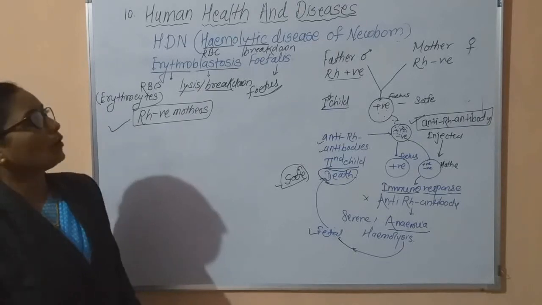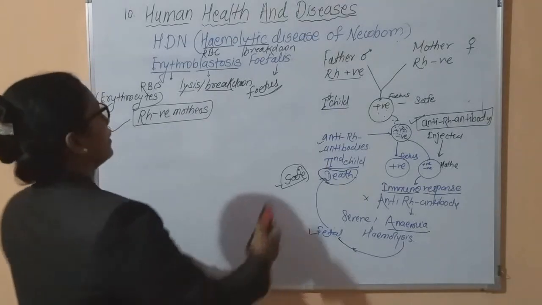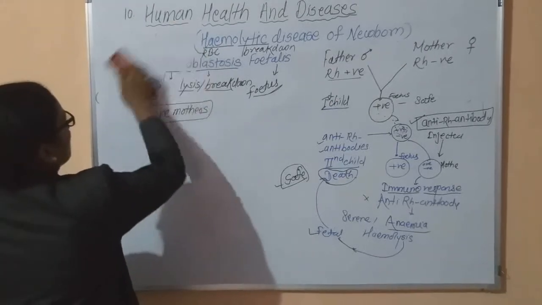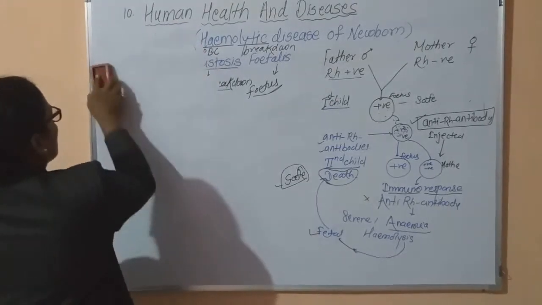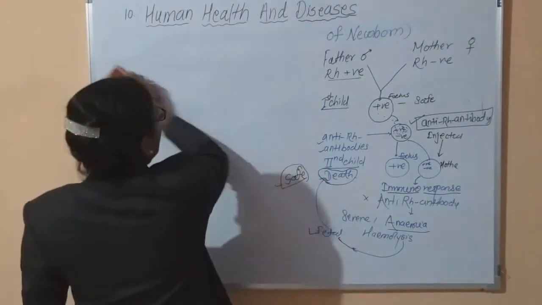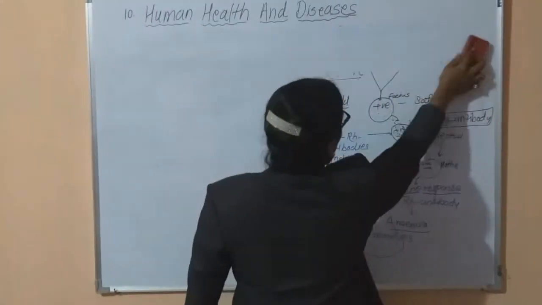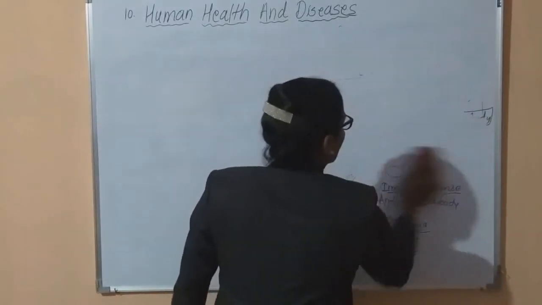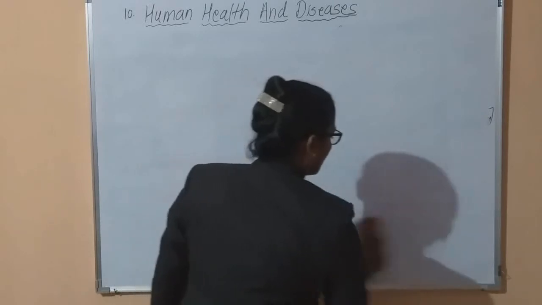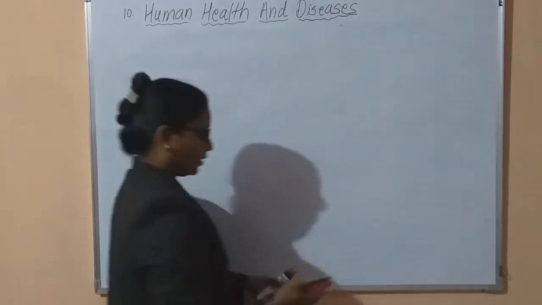Now in this chapter on human health and diseases, in your textbook certain diseases are included. Few common diseases are involved. Before that, we have to know what is meant by disease.